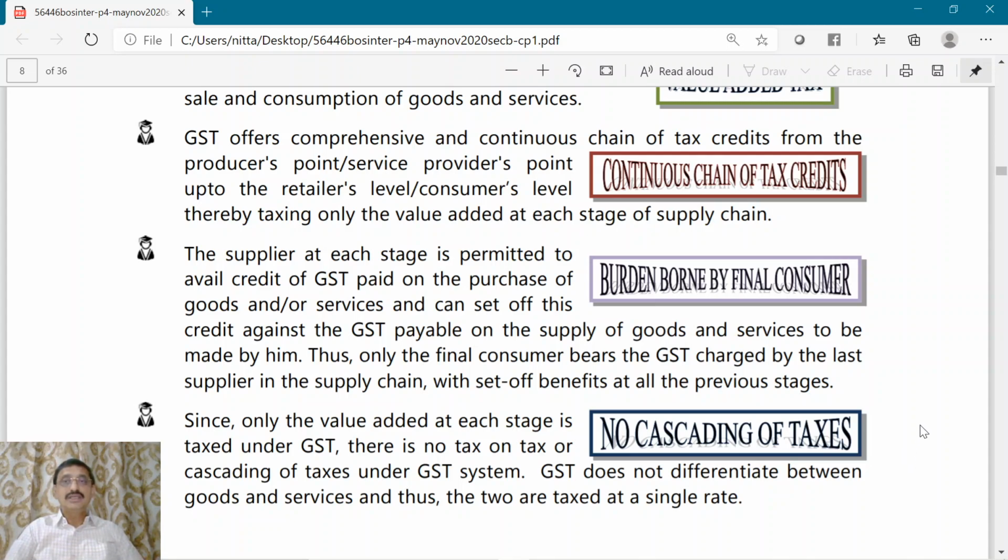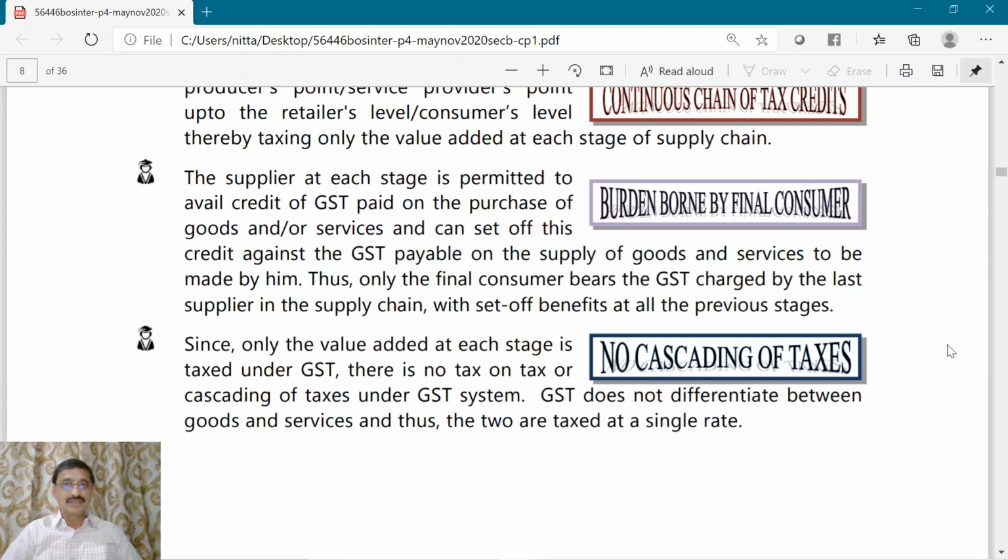In this indirect tax concept, the burden will be borne by the final consumer. We already understood in class 1 that one of the features of indirect taxes is that the levy will be on one person and it will be finally borne by another person. The burden of tax will be transferred to the other person. It will be transferred in the chain until the final consumer. So the burden will be borne only by the final consumer.